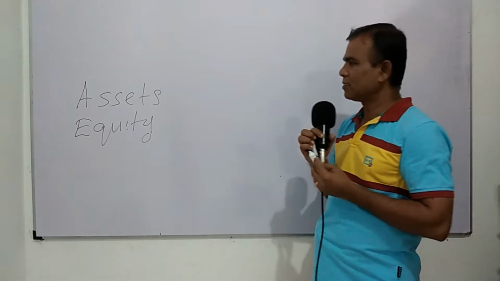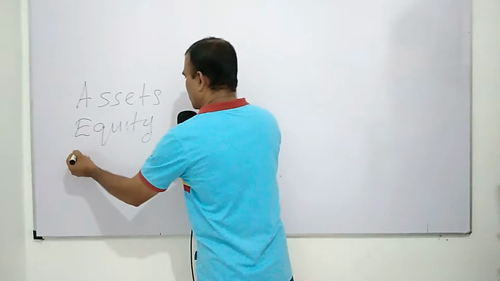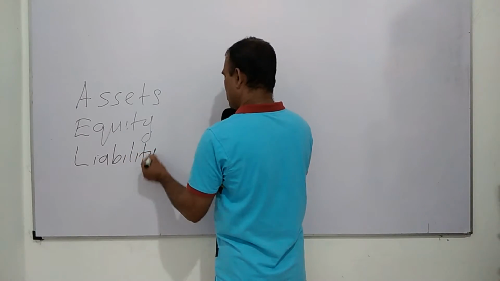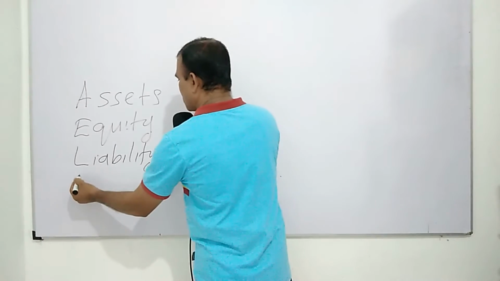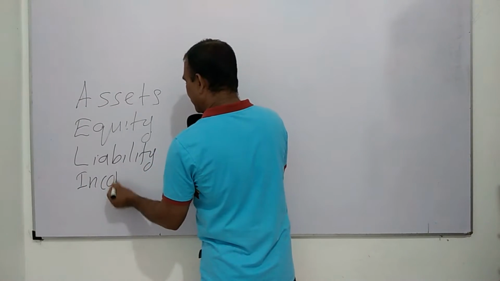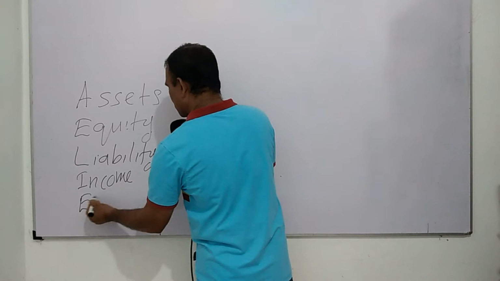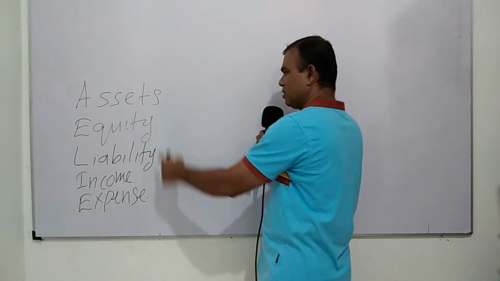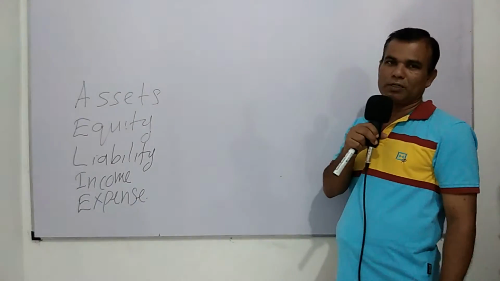The other one is the liability account. Next one is the income account. The other one is the expense account. These are the 5 types of accounts in accounting.